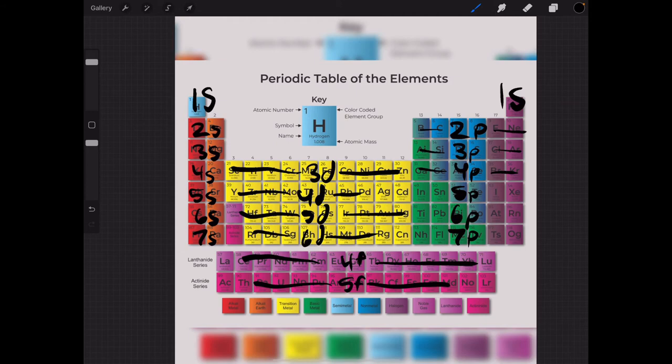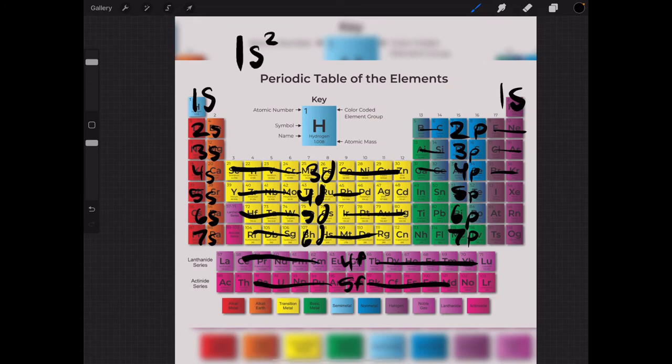Now let's figure out the electron configuration of neon. Neon is over here. This is our destination. So we write 1s2, because it completed two in the 1s.